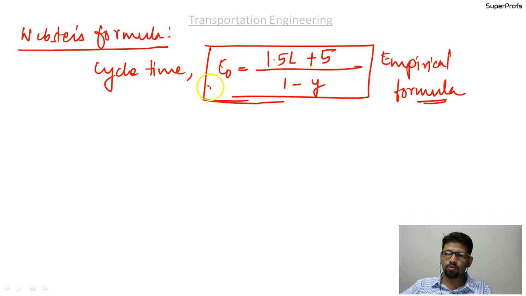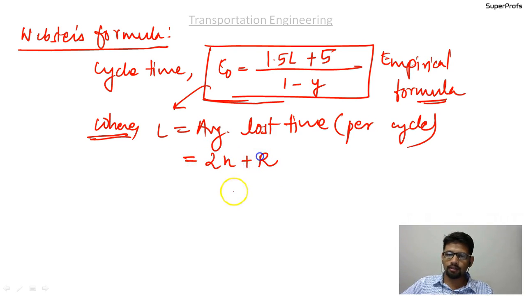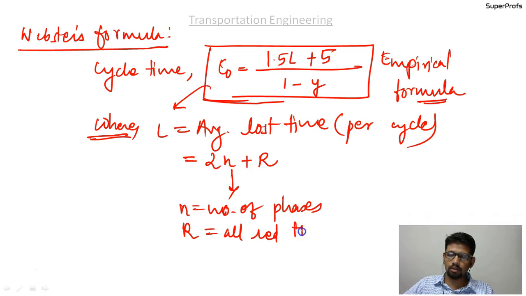In this formula, L is the average lost time per cycle, which is given as 2n plus r, where n is the number of phases and r is the all-red time.